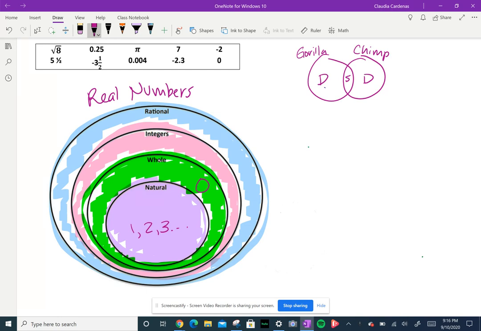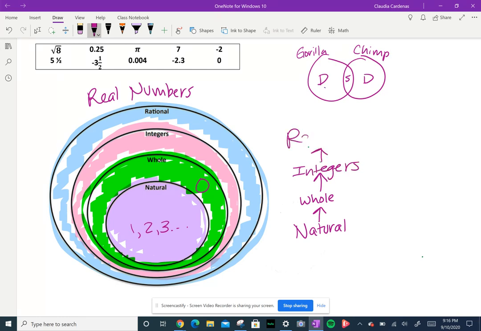Okay, so I just want to stamp one more time that natural numbers can be considered whole numbers, which can be considered integers, which can be considered rational numbers. But if I went backwards, that is not true, right? Rational numbers are not all integers. They are not all whole numbers, and they are not all natural numbers. The same is with integers. Integers are not all whole numbers or natural numbers, and whole numbers are not all natural numbers.